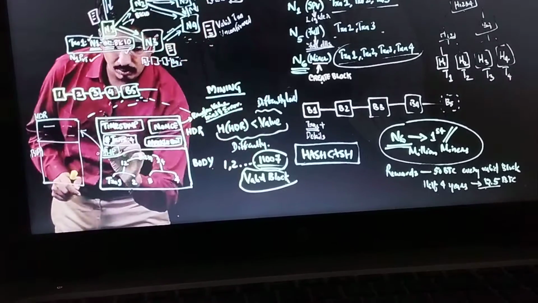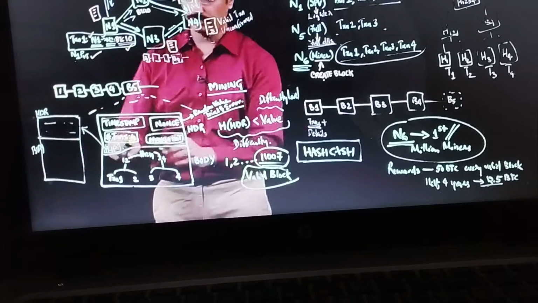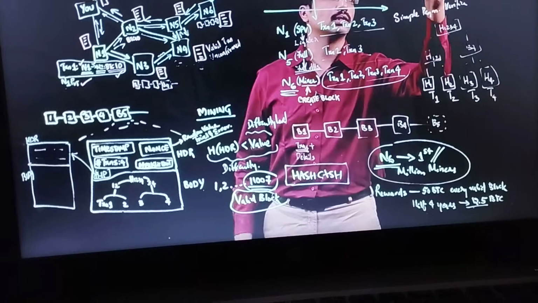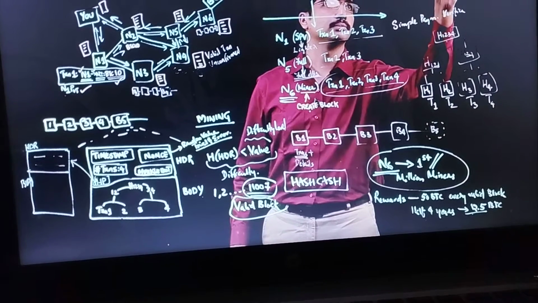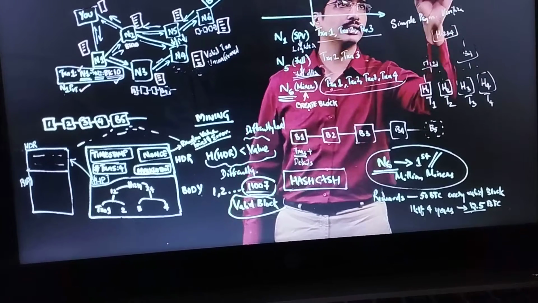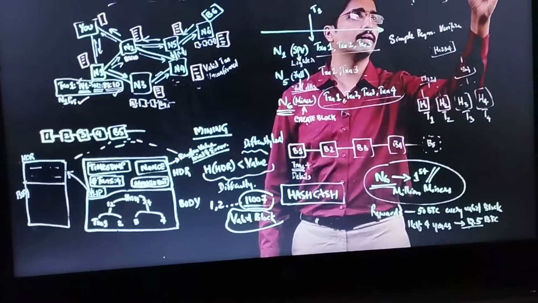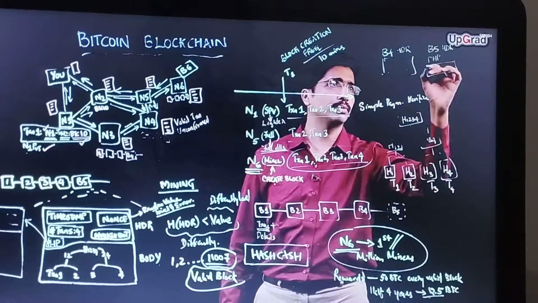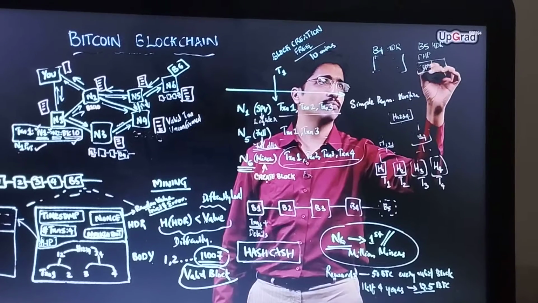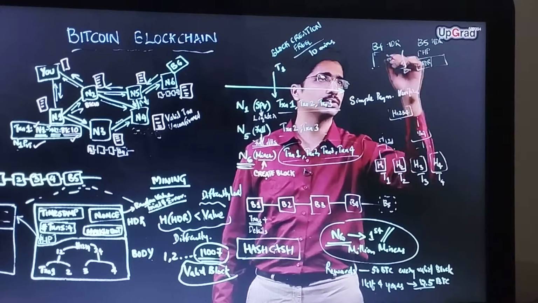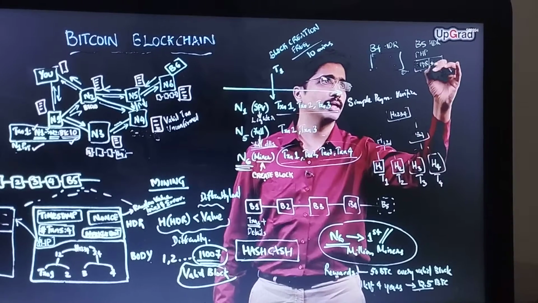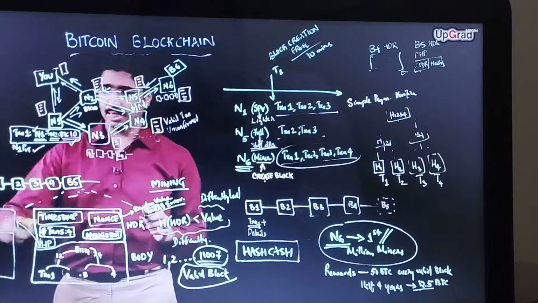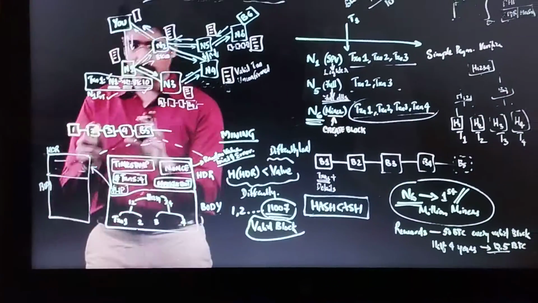So here in case of block 5, I am going to illustrate block 5's previous hash pointer. So this is block 4 header. It contains a set of details like we are seeing there. Then there is block 5 header, and we have a previous hash pointer which will be nothing but 2 data points. First will be the address of B4. So this will point to the location of the B4 header, and this will be the hash of the B4 header.